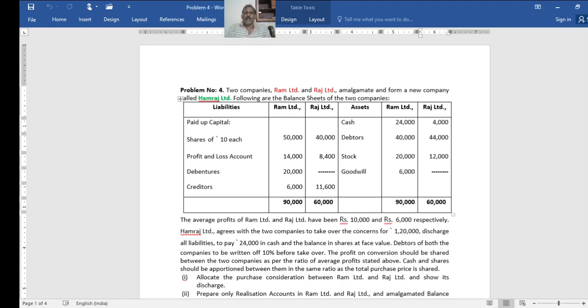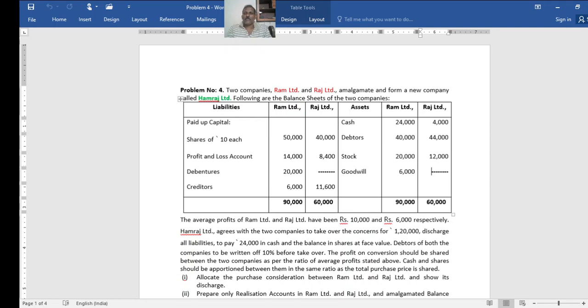Two companies, Ram Limited and Raj Limited, amalgamate and form a new company called Raj Limited. Following are the balance sheets of the two companies in their respective columns. You can go through that. Capital, paid up capital, shares of 10 each, 50,000 and 40,000. Profit and loss account, 14,000 and 8,400. Debenture, 20,000 only in case of Ram Limited. And creditors, 6,000 and 11,600 respectively.